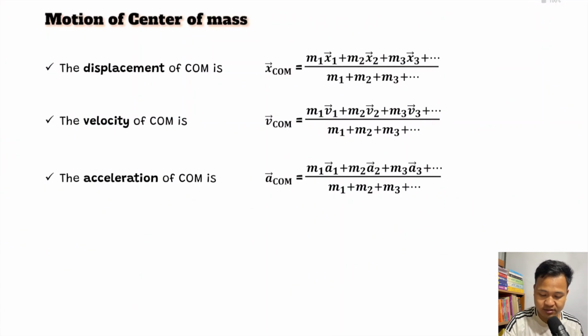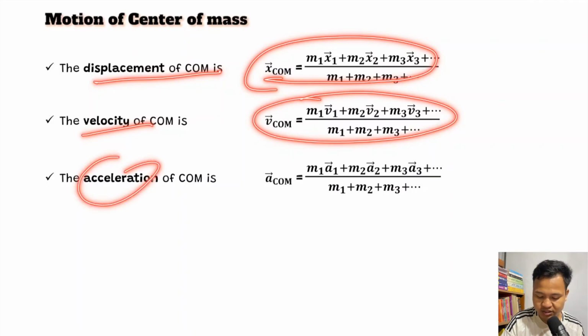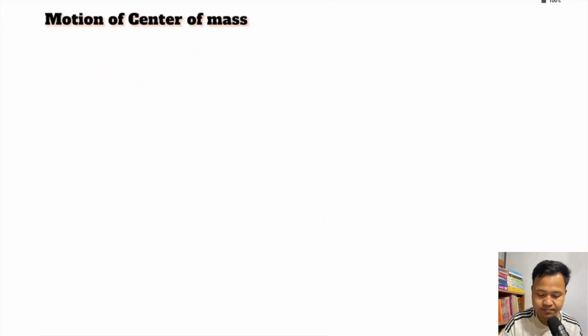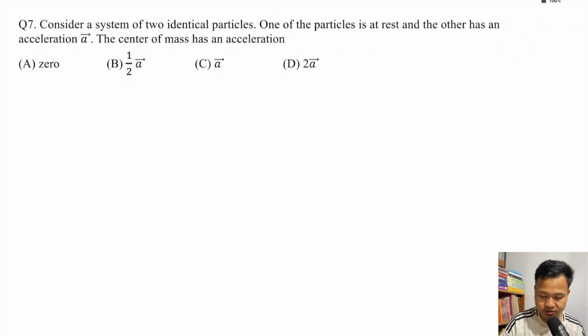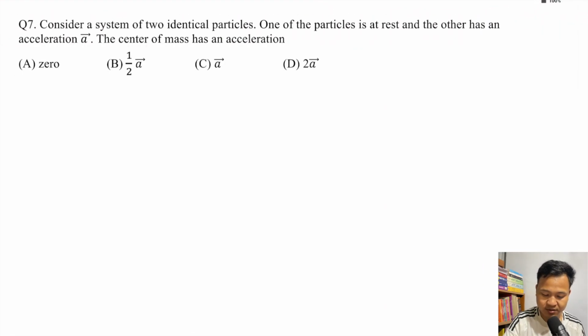Okay. Just revision. Displacement of center of mass is here. So velocity you have this one, and then acceleration is this. So if you differentiate x, you'll get v. If you differentiate v, you'll get a. Okay. So we'll solve 1 or 2 questions. I think we have 2 questions.